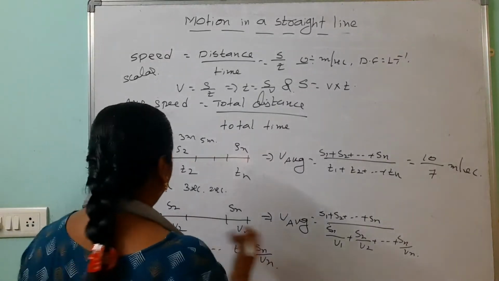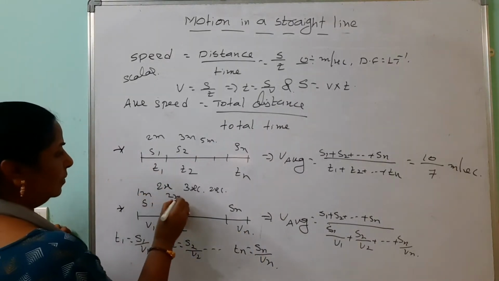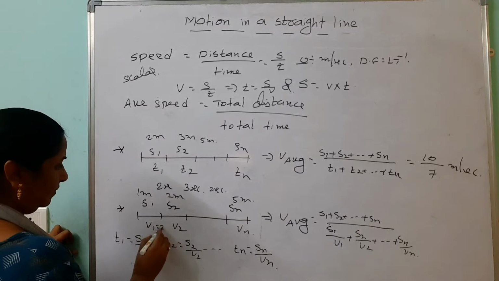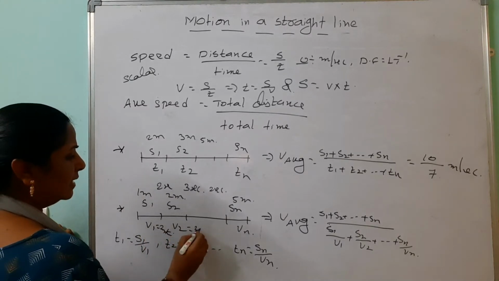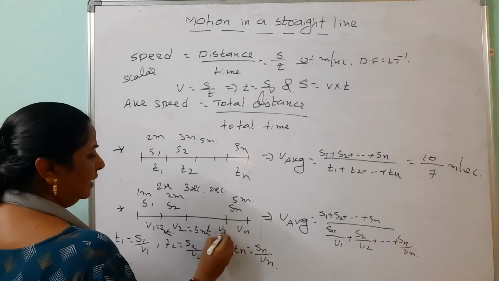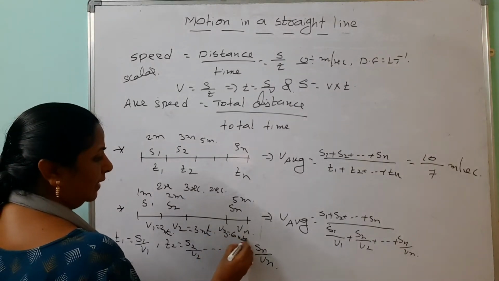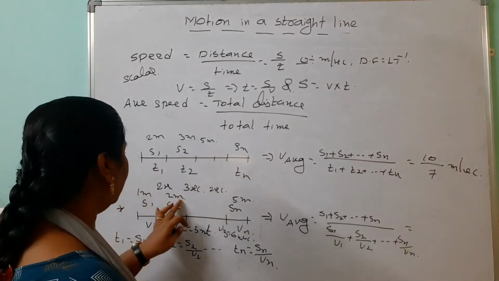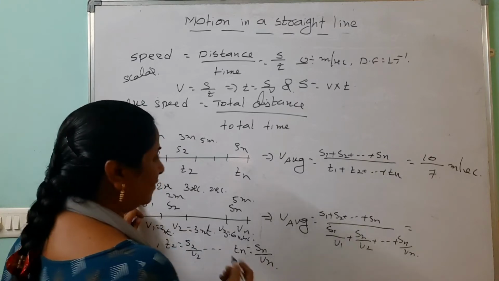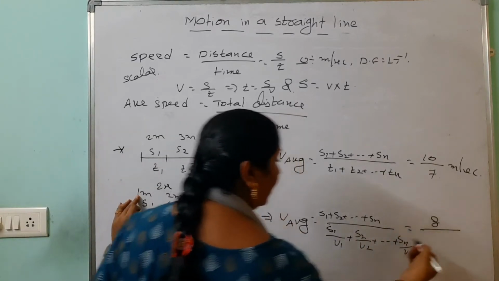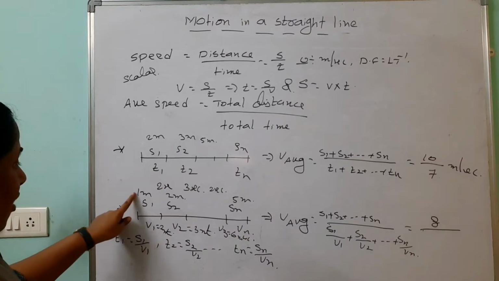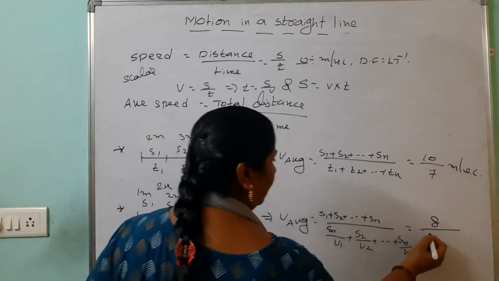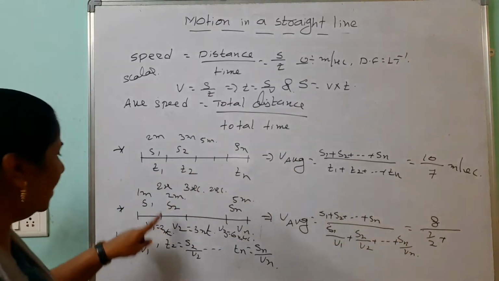See, here we are also doing one more application. This is 1 meter, 2 meters, this is 5 meters. Here speed is 2 meters per second, this is 3 meters per second, and v3 is 6 meters per second. How to find out the average speed? Look here, this is somewhat difficult. Anyway, 2 plus 1, 3, 3 plus 5 is 8 meters. But here when we go through the individual, s1 is how much? 1. And v1 is how much? 2. So t1 is 1 by 2. Like that, t2 is how much? 2 by 3.